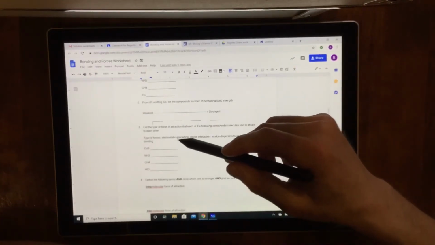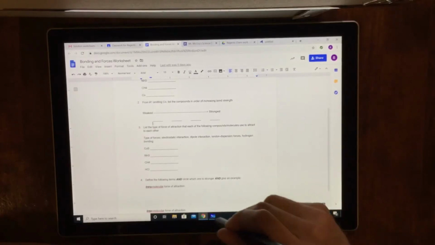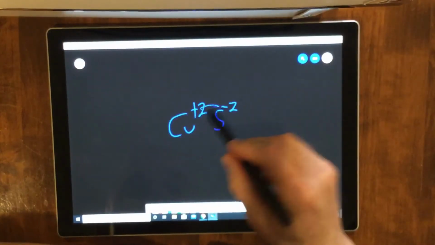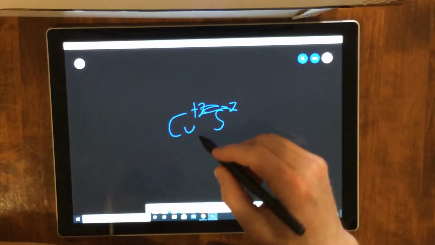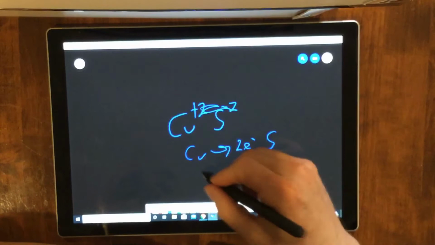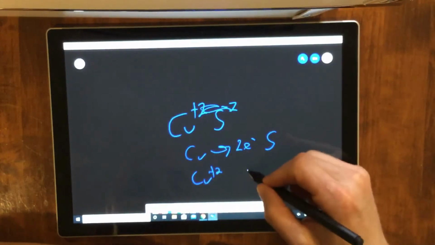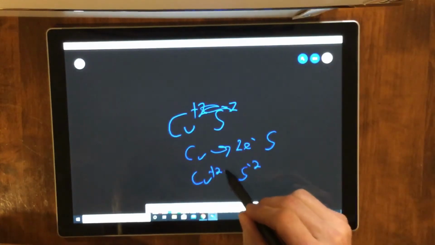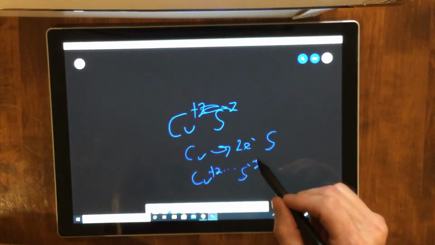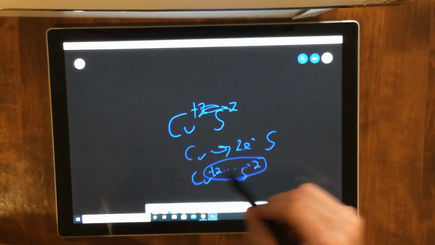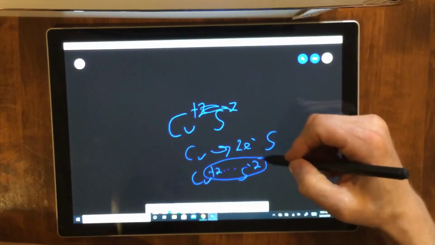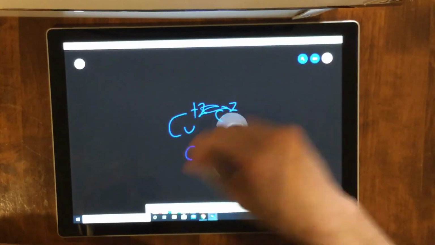CuS, electrostatic interaction. What is that? That is essentially that right there. So you have a Cu giving 2 electrons to sulfur. It becomes Cu plus 2. Sulfur becomes sulfide. That positive-negative attraction is actually called an ionic bond. That's electrostatic because opposite charge attraction in chemistry, just in science in general, is called electrostatic. So that's electrostatic in ionic bonding.